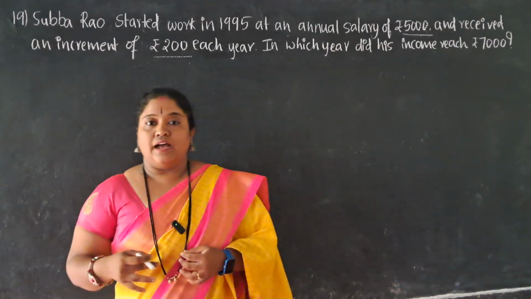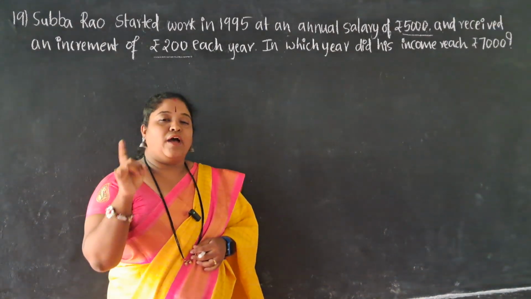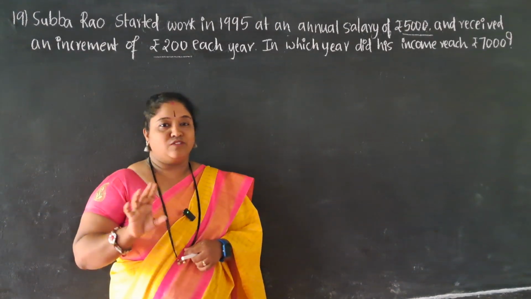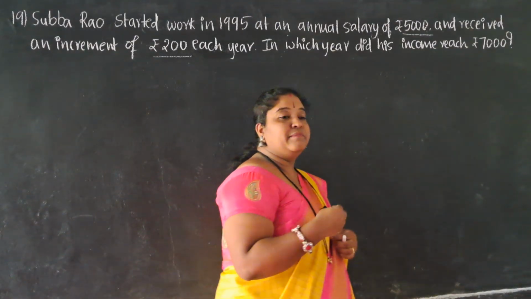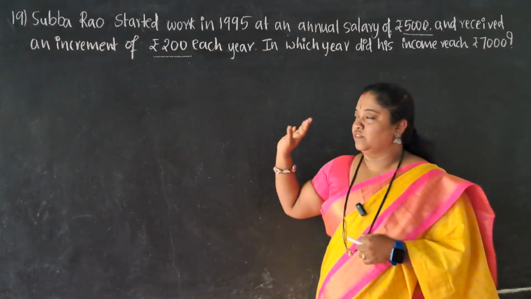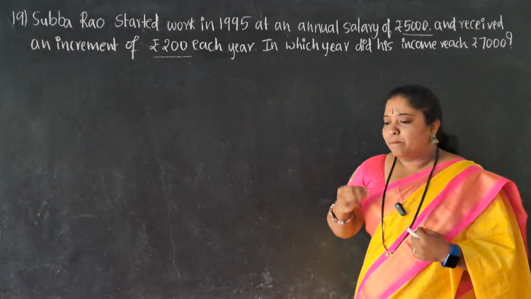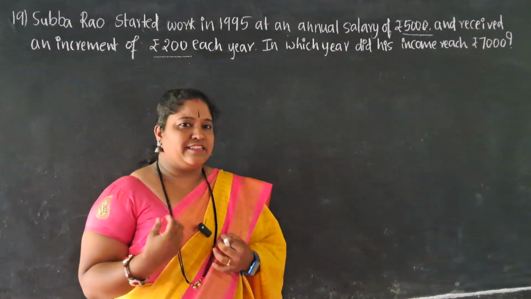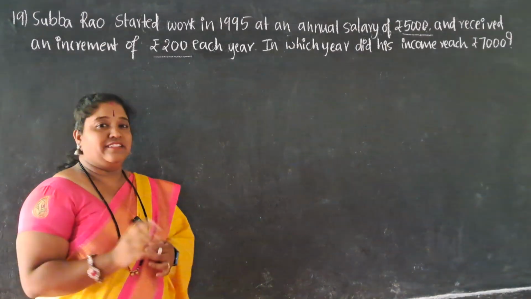Dear, I have previously told you that first you need to identify that the question belongs to arithmetic progression. That is very important here. Now, see, there is an increment. Increment is how much? Sorry, 200. What is the first salary? 5,000. By our calculation, do you think we are able to write an arithmetic progression? Of course, yes or no? So how can I write the arithmetic progression?